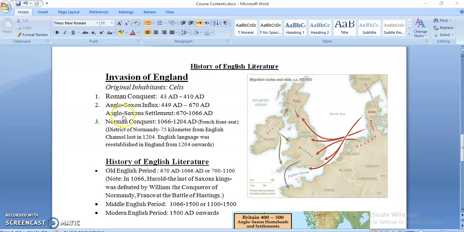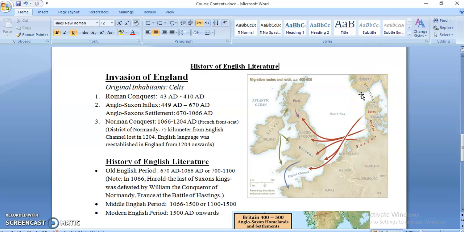Now came Anglo-Saxon influx. Okay, now let me show you Anglo-Saxon settlements. So Anglo-Saxons were Germanic tribes. They lived in Scandinavia. Scandinavia is the region, as you can see on the screen, like Norway, then somewhere here there is Sweden, and then Denmark. So this area is known as Scandinavia.